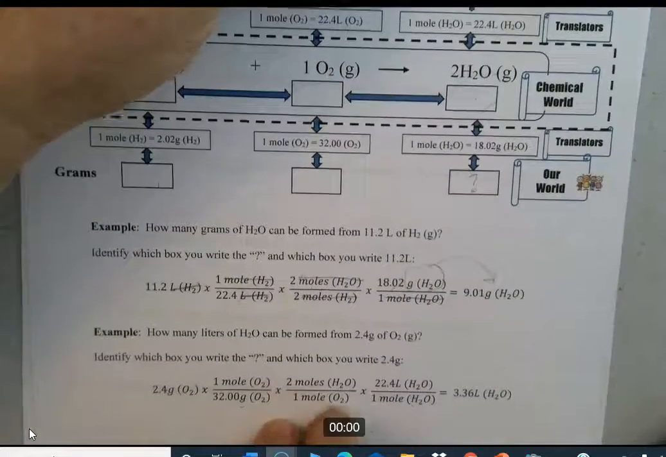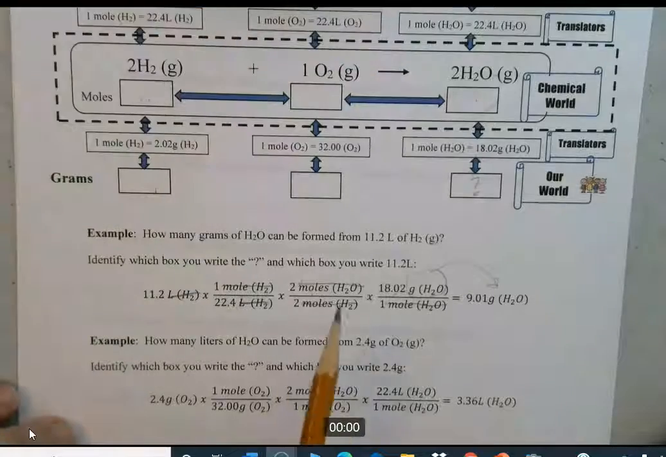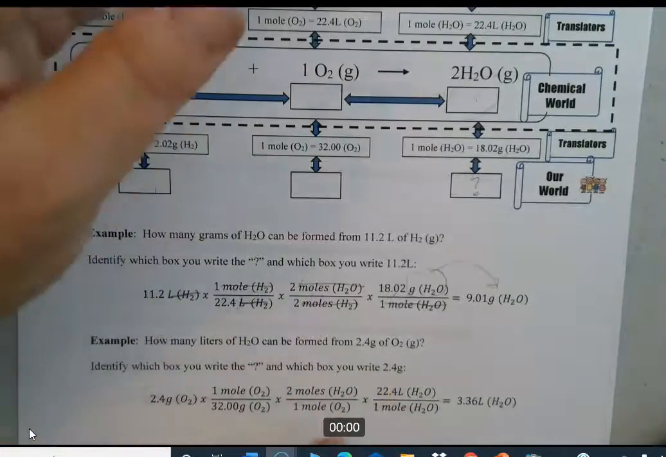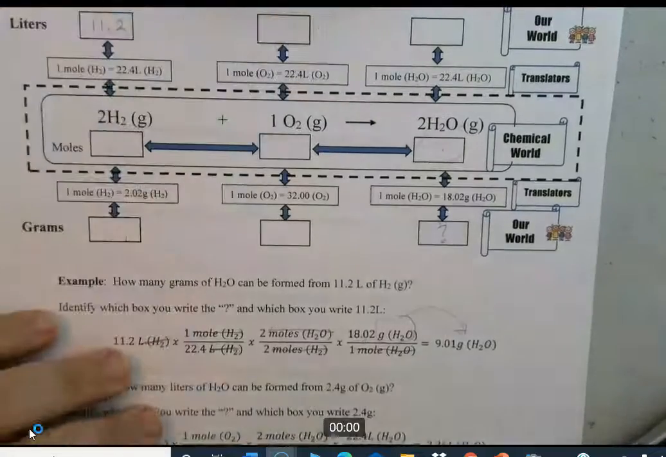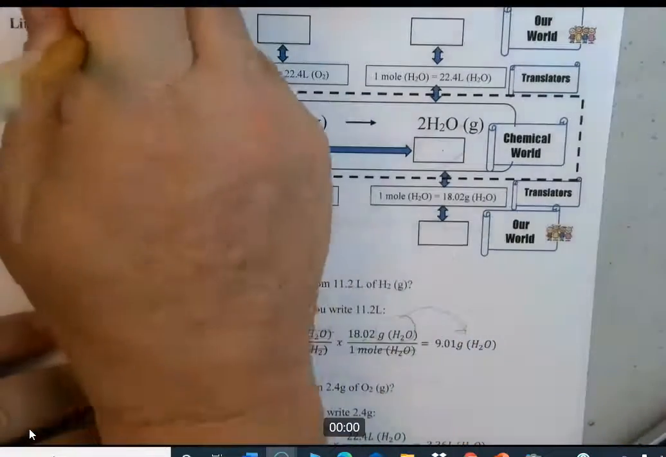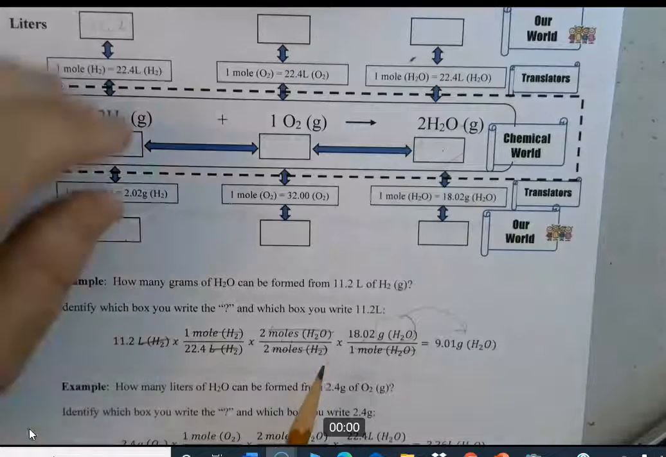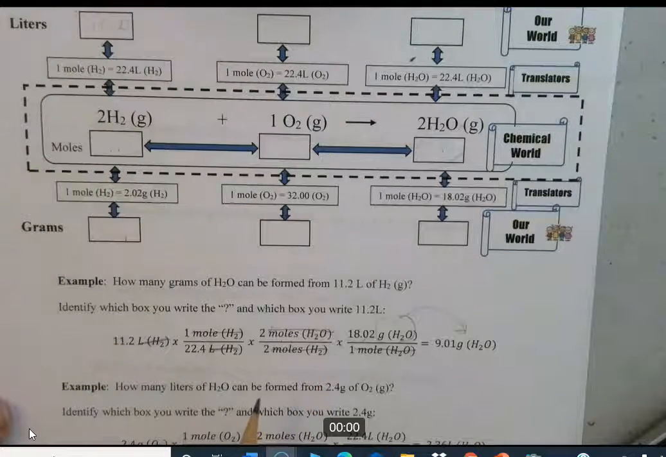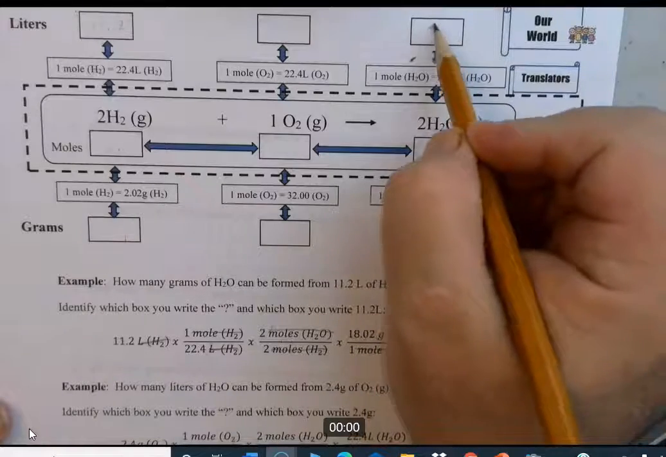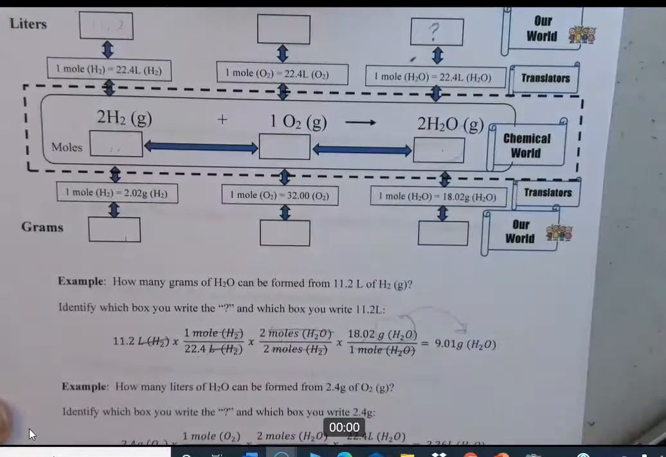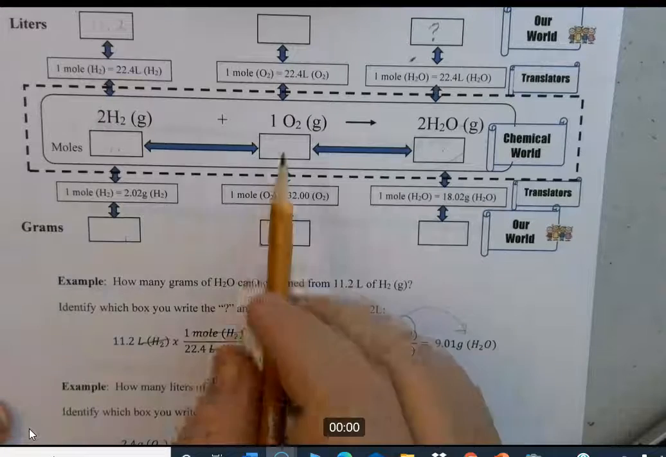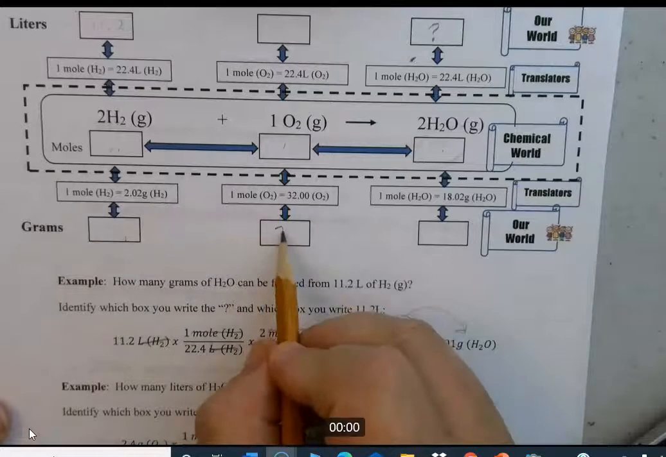Okay, one more example. So how many liters of H2O can be formed from 2.4 grams of O2? So we'll come back here. Let's erase these. Okay, and it's how many liters of H2O? So we need H2O, we need to be up in liters, so here's the question mark up here, that's what we're trying to find, can be formed from 2.4 grams of O2. So here's O2, we got to come down to grams, there's the 2.4.